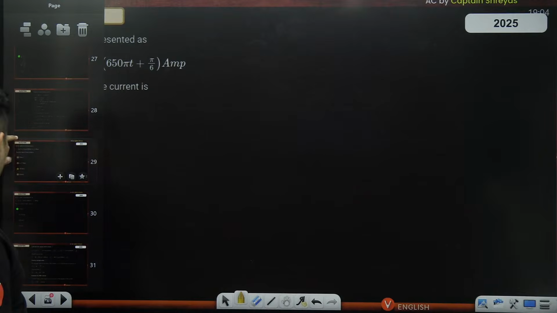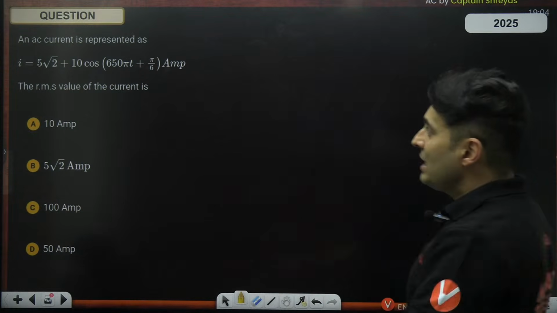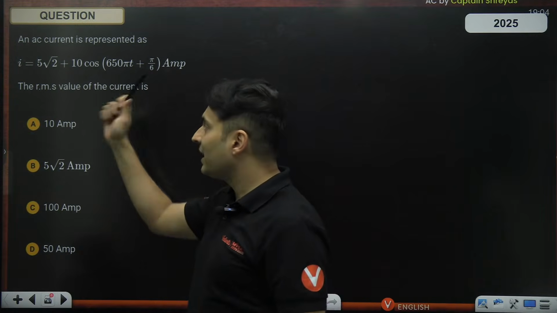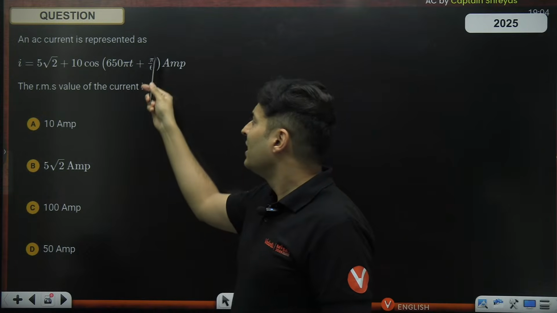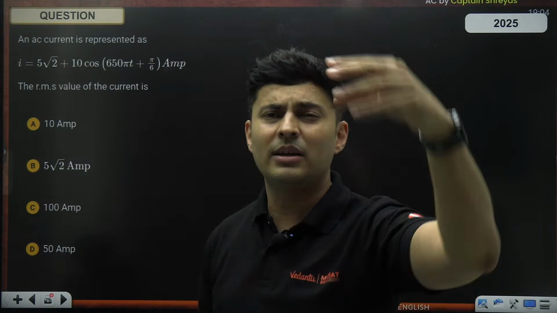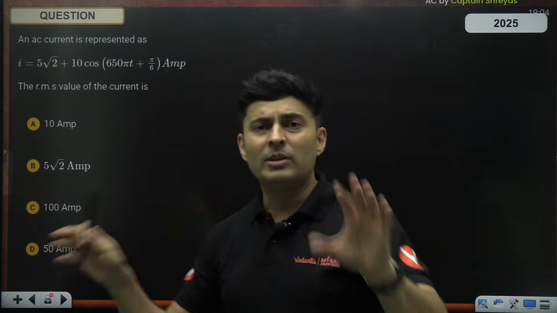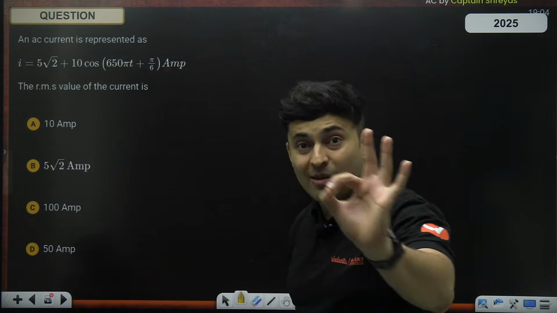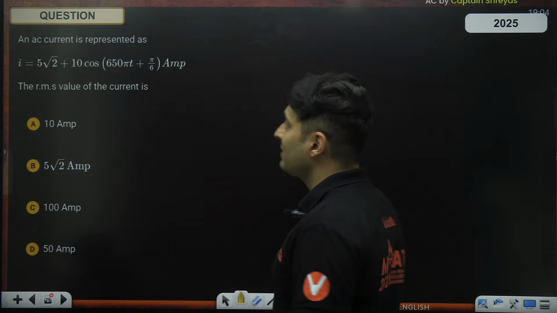Now, a similar question came in 2025. But instead of a sine and a cos term, one was a constant term and the second term was a sine or a cos term. Now it doesn't matter whether it is a sine or a cos, even this phase does not matter, plus pi by 6, minus pi by 6, plus pi by 2, it really doesn't matter. This is just there to confuse you from the main problem. So what do you do in this case? Same concept, let's apply. Let's not go by pure mathematics, guys. Let's use our same concept.